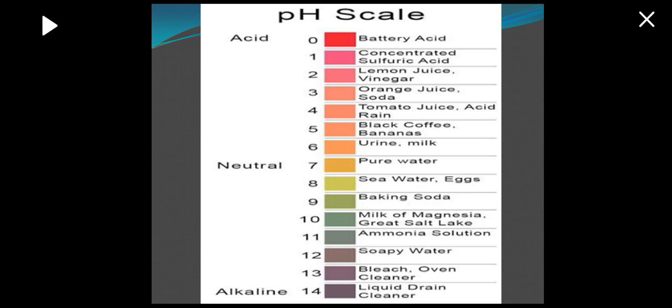So pure water is neutral, that is on 7. So we have seawater and eggs on number 8, baking soda on number 9, milk of magnesia and Great Salt Lake on number 10, ammonia solution on number 11, soapy water on 12, bleach or oven cleaner on number 13, and we have liquid drain cleaner on number 14, which has less acid.